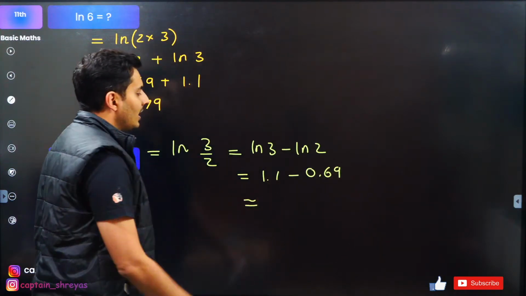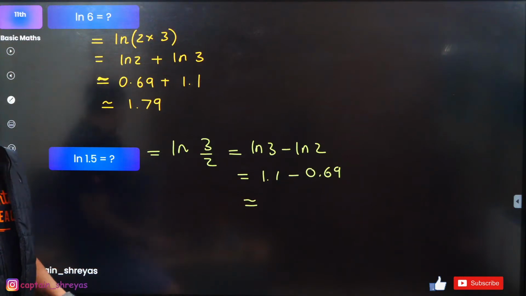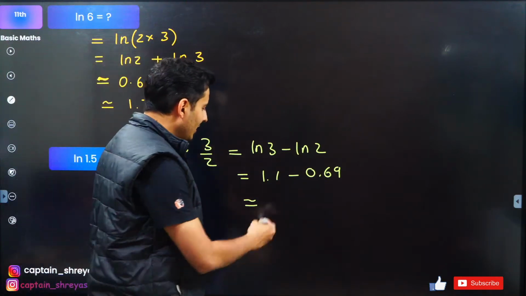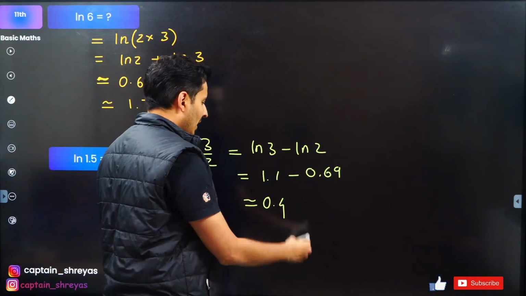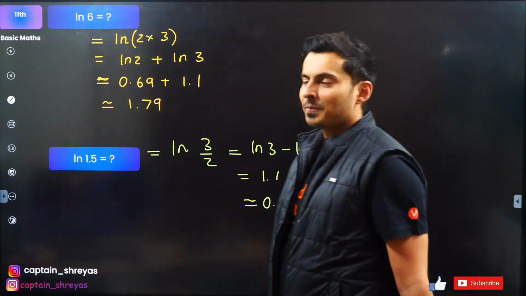What will be the answer, guys? Approximately. Come on, put it up in the chat box. Yes, approximately how much will it be? 0.4. Approximately 0.4. Yes, very good. Approximately 0.41 actually, but yeah, it's okay.